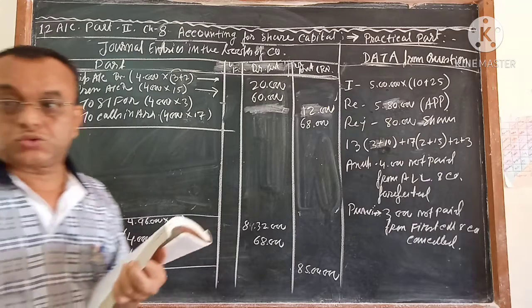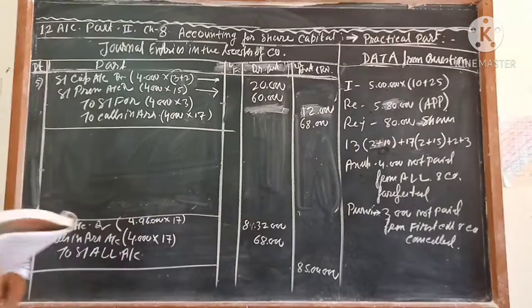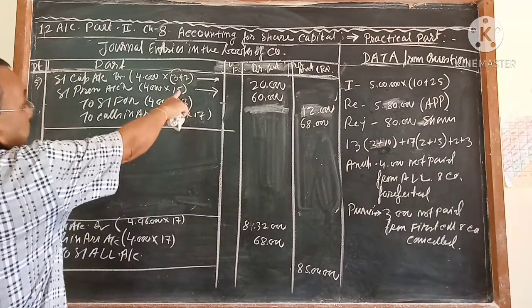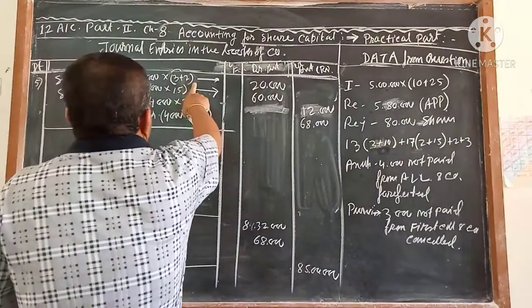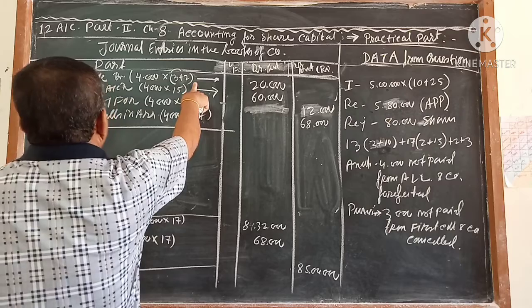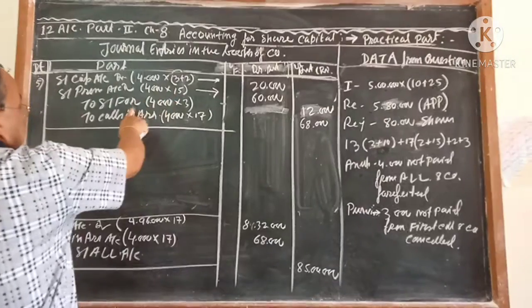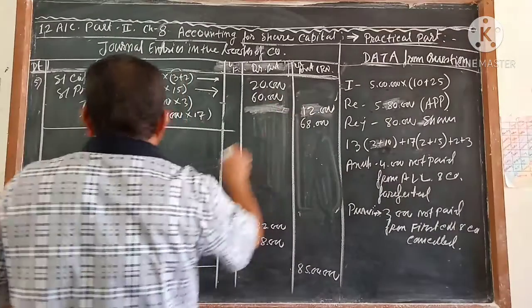Once again I am telling you, students, you will get more confusions. This is the cancellation entry after allotment for Anup. And for Anup, you called 3 plus 2, therefore it is 3 plus 2, not multiplied by 10. Share premium was not clear, for that the share premium amount came. What the balance is, there is no need to write. Also we will write it first and the minus will be.